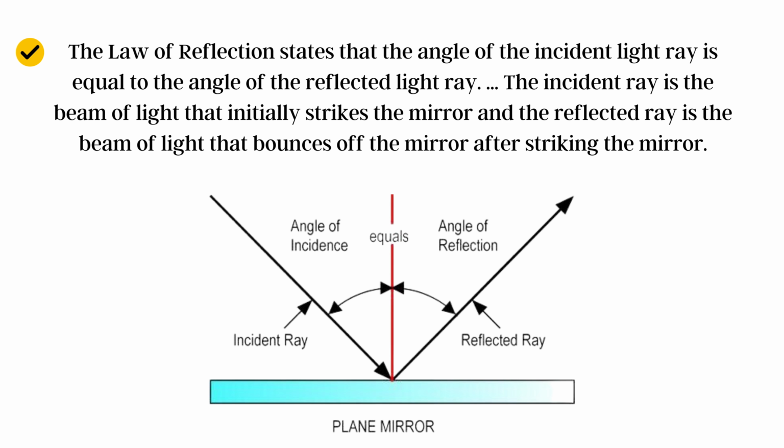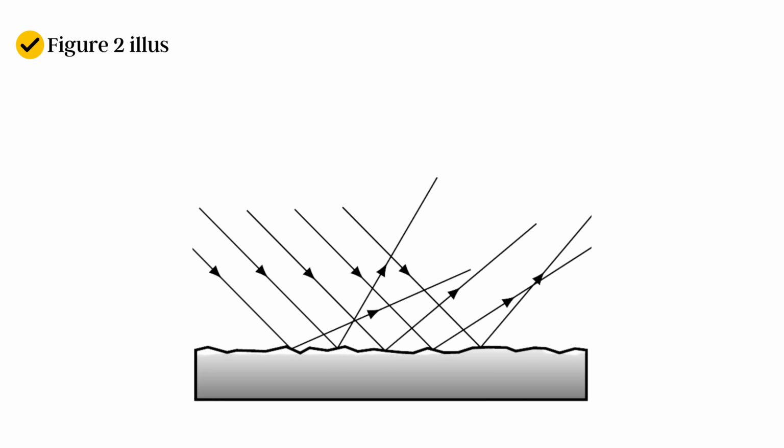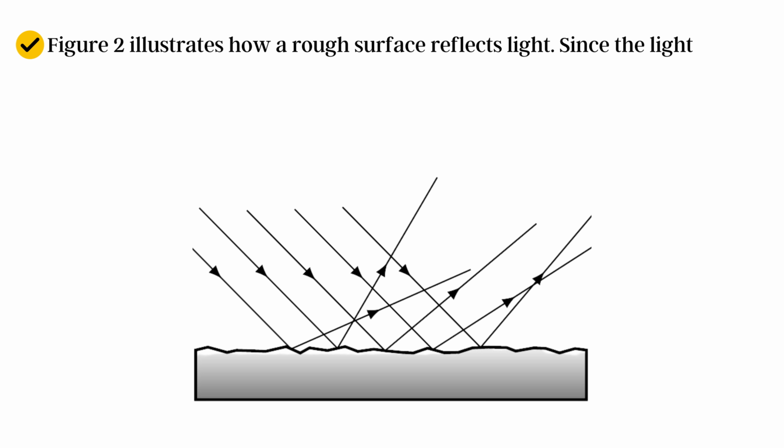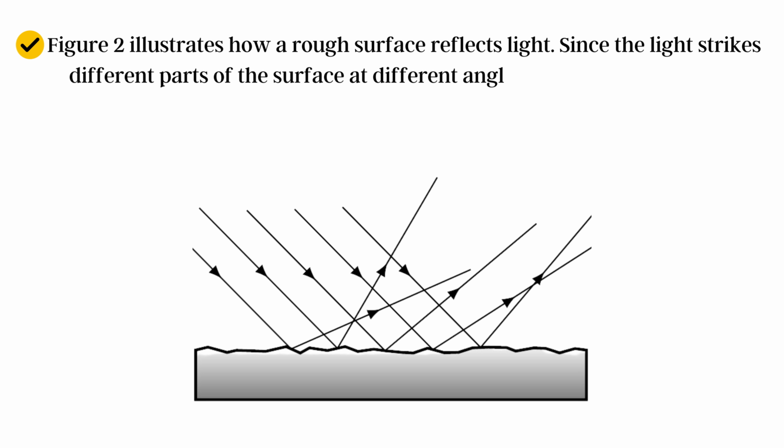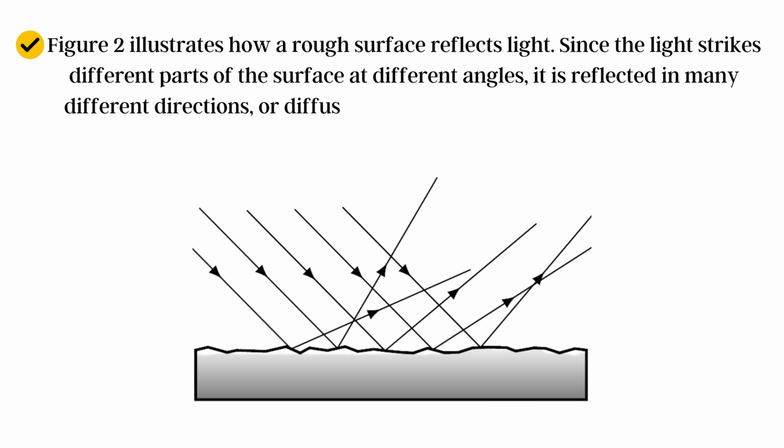And this is explained with the help of the laws of reflection. The laws of reflection state that the angle of the incident light ray is equal to the angle of the reflected light ray. The incident ray is the beam of light that initially strikes the mirror, and the reflected ray is the beam of light that bounces off the mirror after striking it.